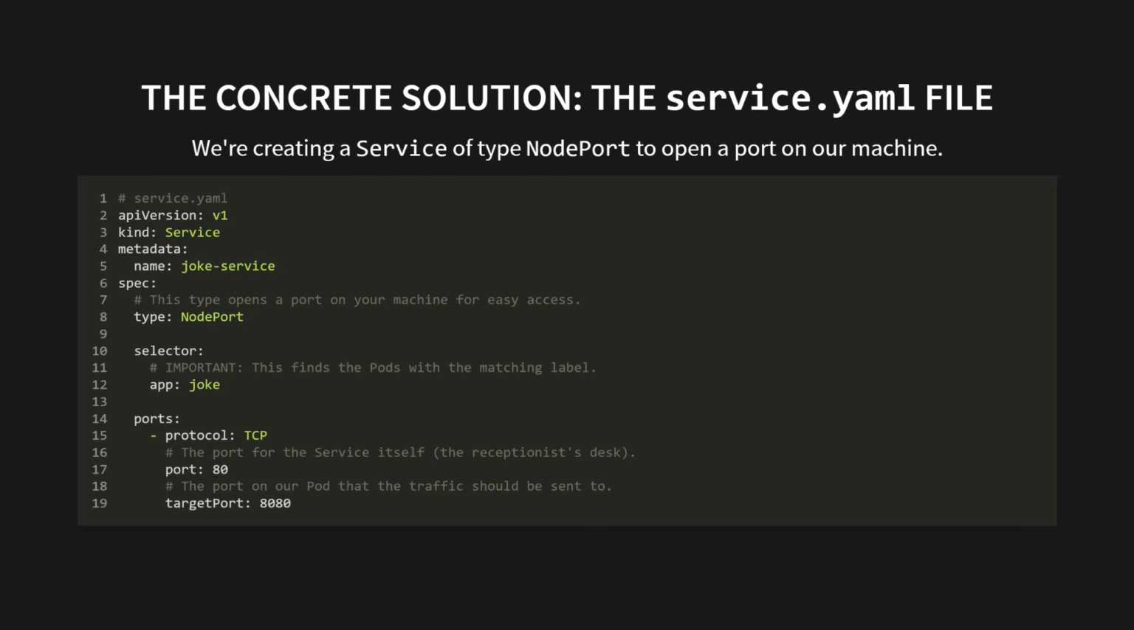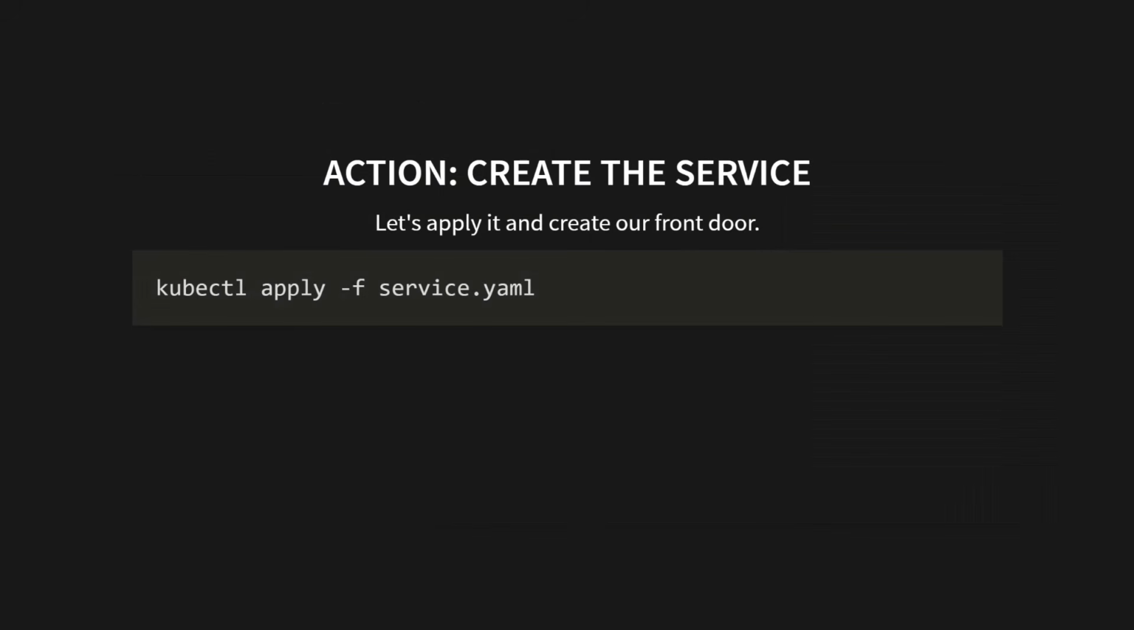And finally, the ports. The protocol is TCP. The service's own internal port, the receptionist's desk, will be port 80. And the target port, where the traffic should actually be sent on our pod, is 8080. All right, action time. Let's create the service. Let's apply it and create our front door.